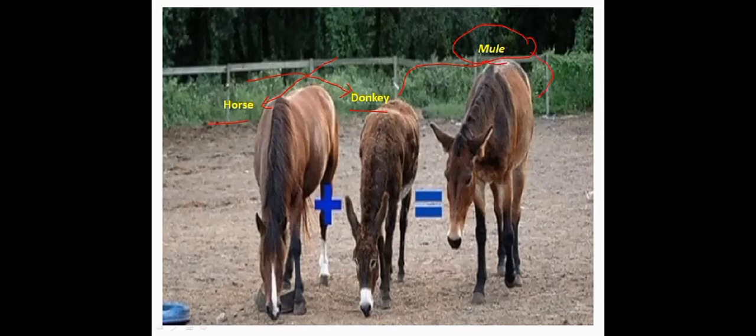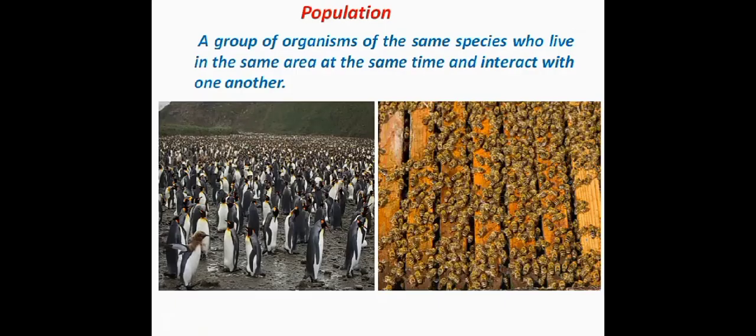Mule is not a species because this mule is infertile. It is sterile. It cannot have its own offspring, or it cannot have its fertile babies. So that means it's not a species. I hope these two examples help you understand what a species is.